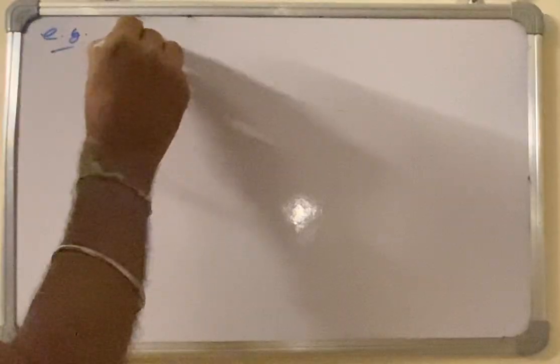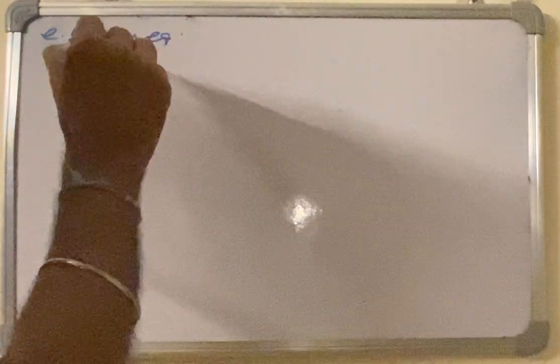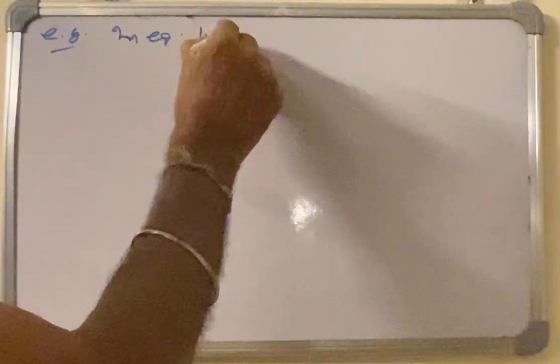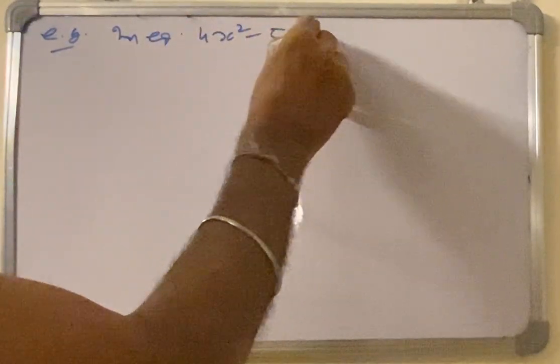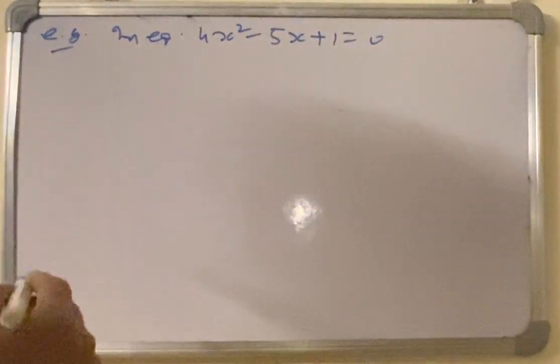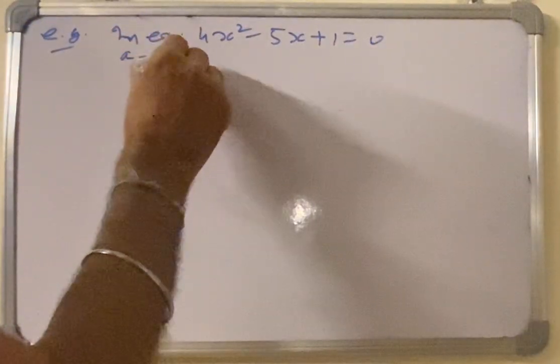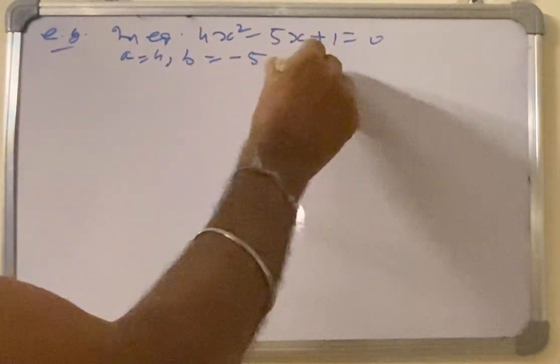For example, in the equation 4x square minus 5x plus 1 is equal to 0, a is 4, b is minus 5, c is 1.